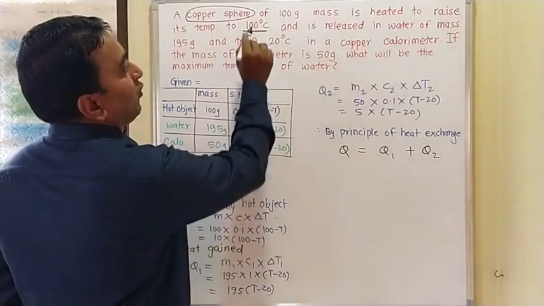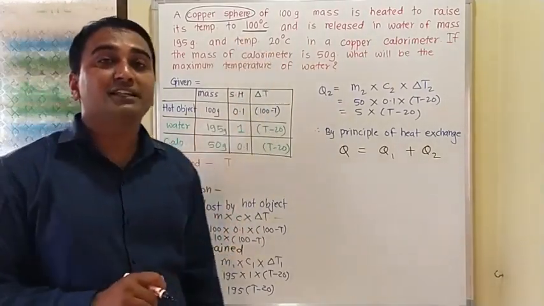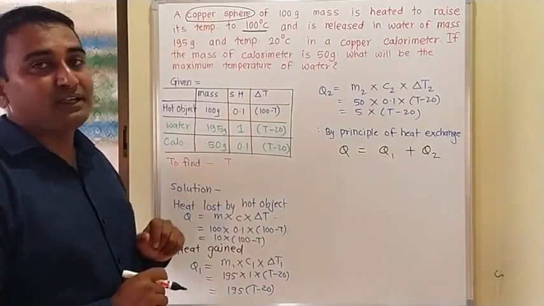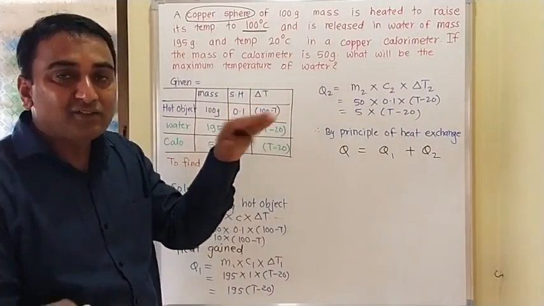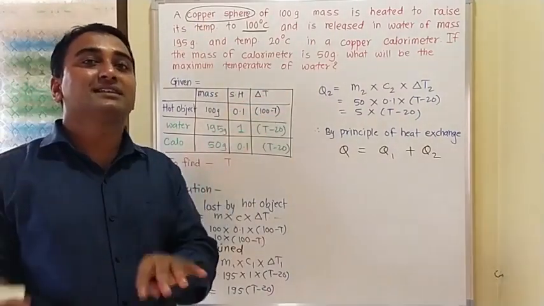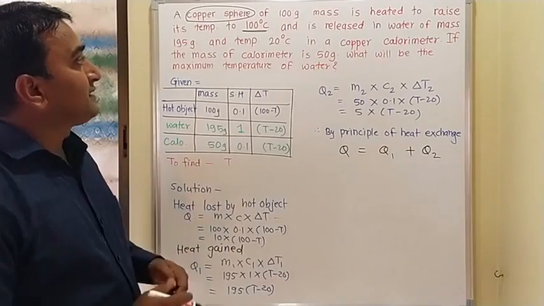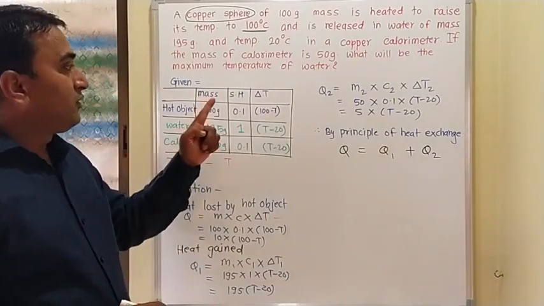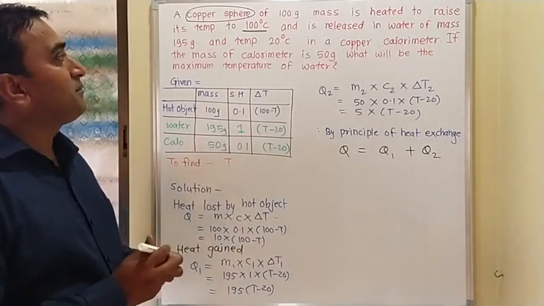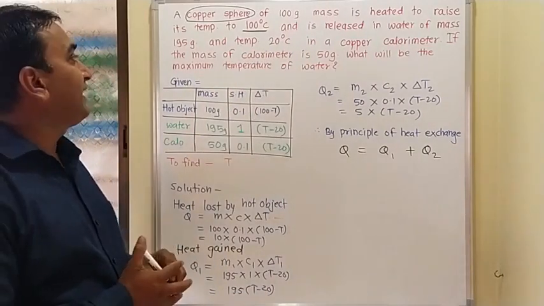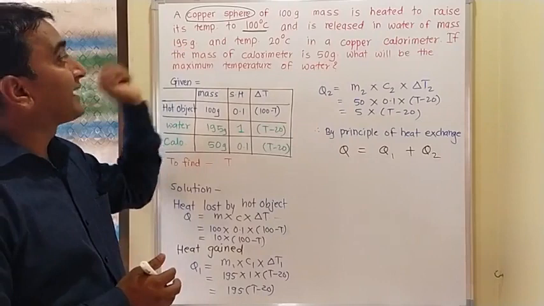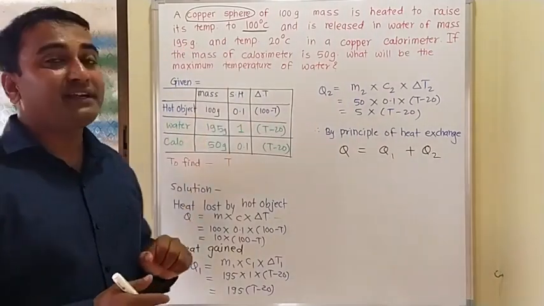Getting? So what is the difference in temperature of the copper sphere? 100 to T, so the difference is 100 minus T. Now second, it is released in water of mass 195 gram and temperature of 20 degrees Celsius.